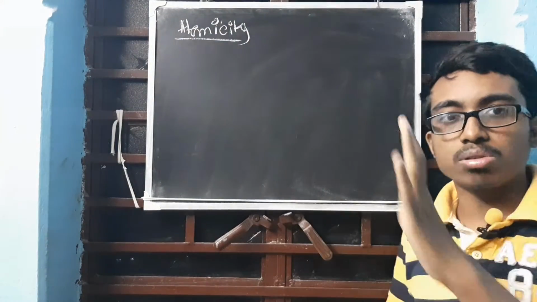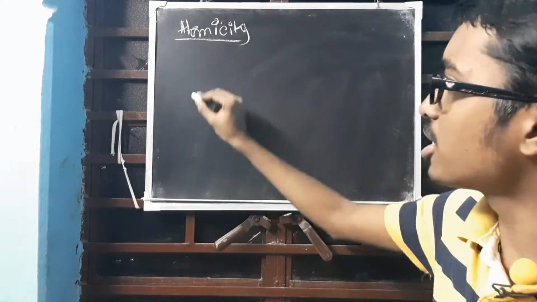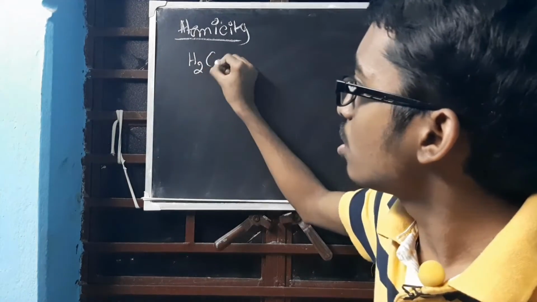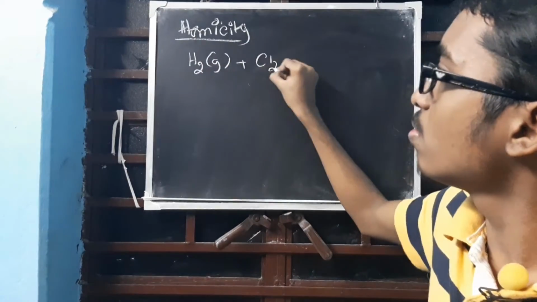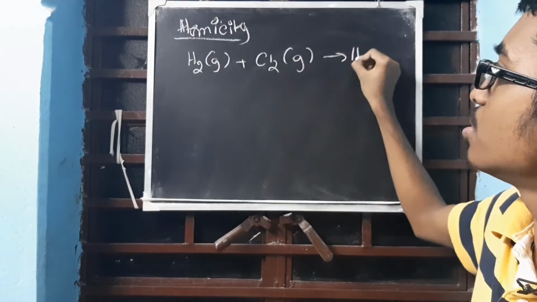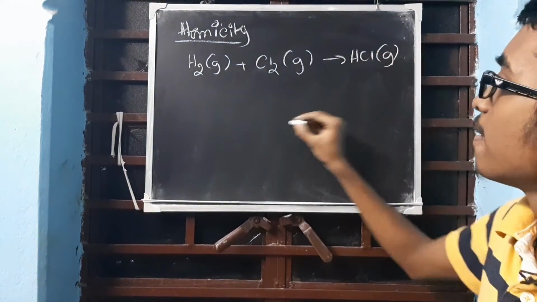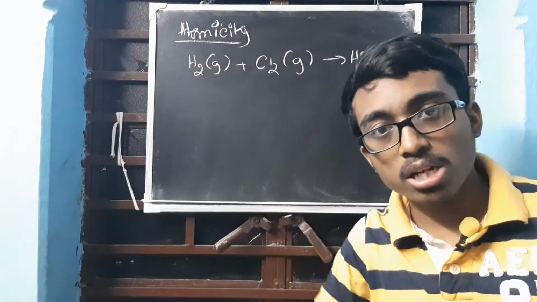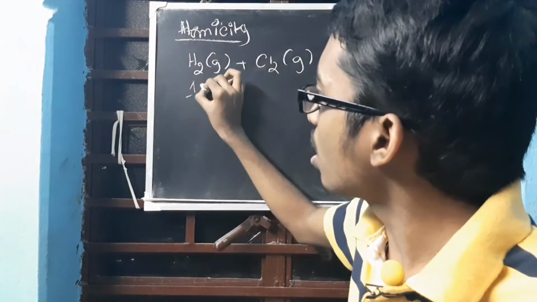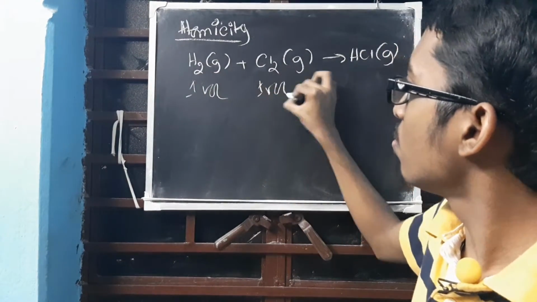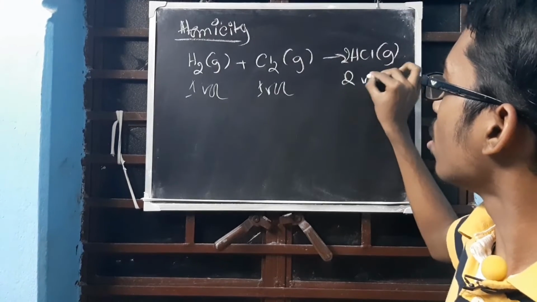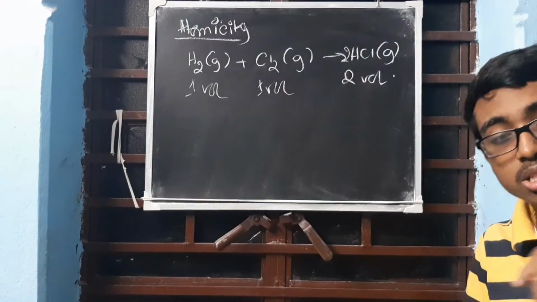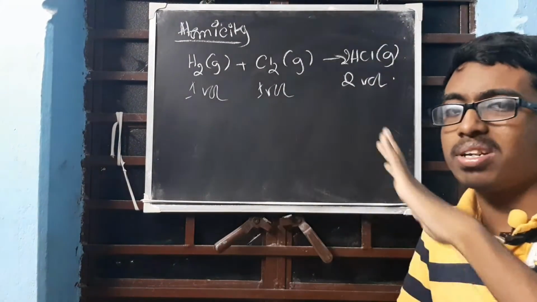Using Avogadro's law. Very simple example, let's take H2, this is a gas, plus Cl2, this is also a gas, gives you HCl, that is also a gas. By using Gay-Lussac's law, one volume will combine with one volume to give you two volume. Gay-Lussac's law is explained by Avogadro's law.